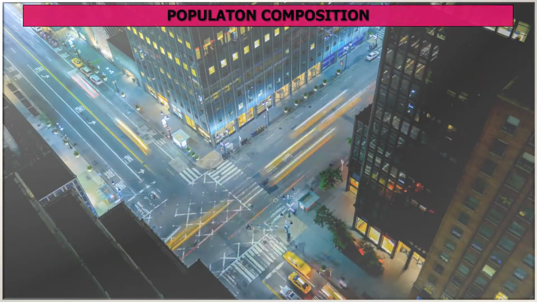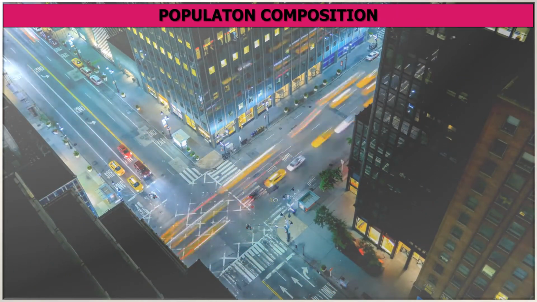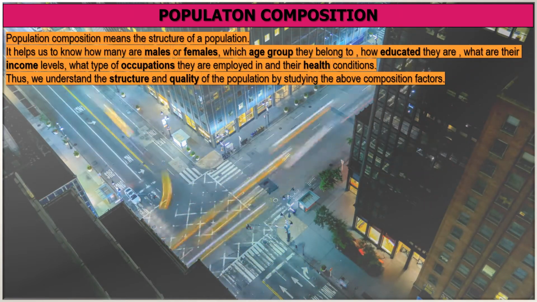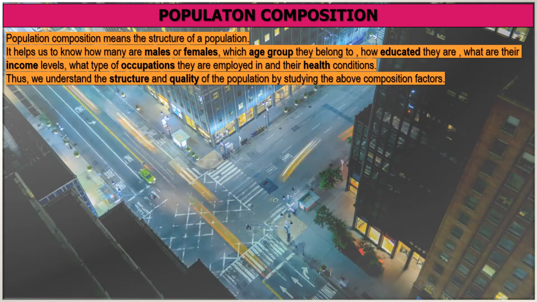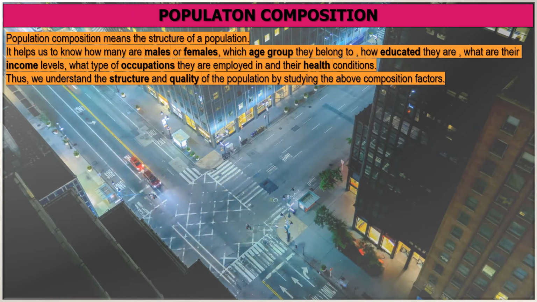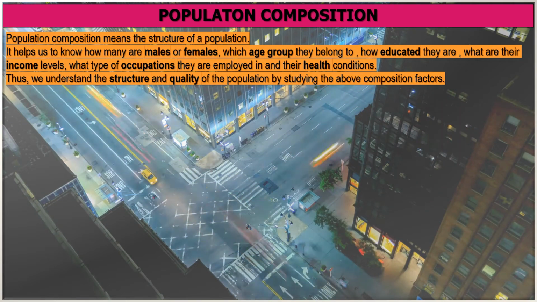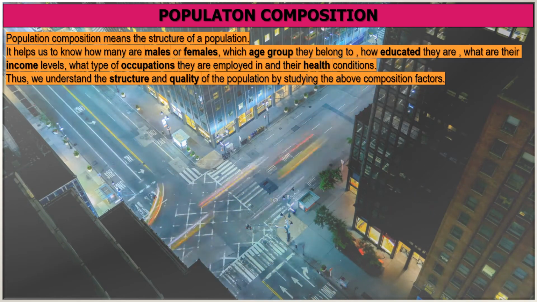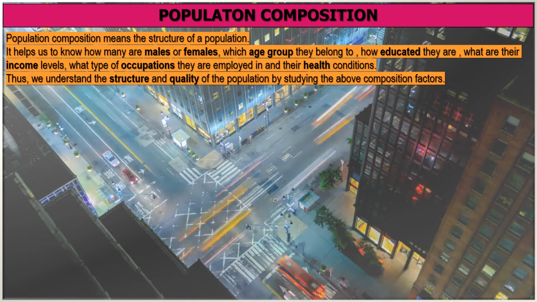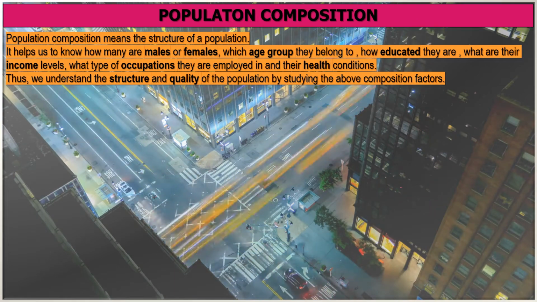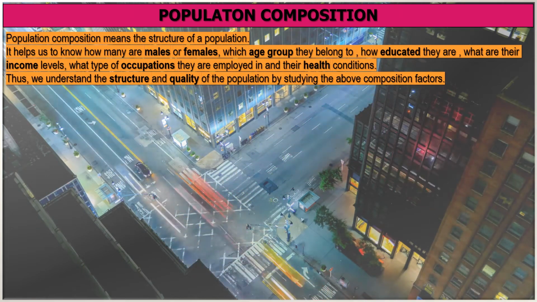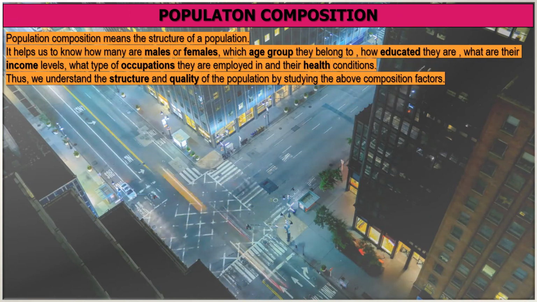So let's study population composition. Now what do we mean by population composition? Population composition means the structure of a population. It helps us to know how many are males or females, which age group they belong to, how educated they are, what their income levels are, what type of occupations they are employed in, and their health conditions. Thus, we understand the structure and quality of the population by studying the above composition factors.